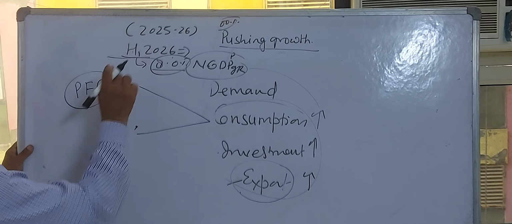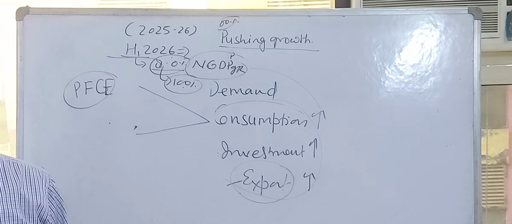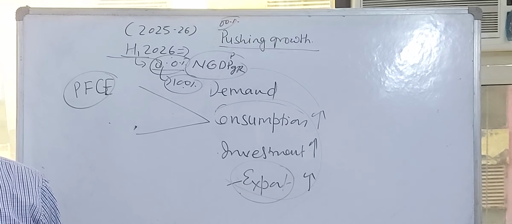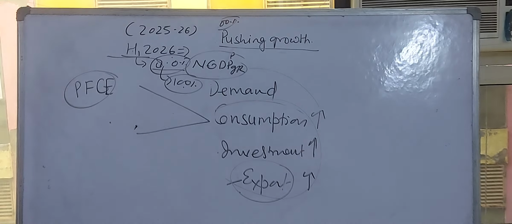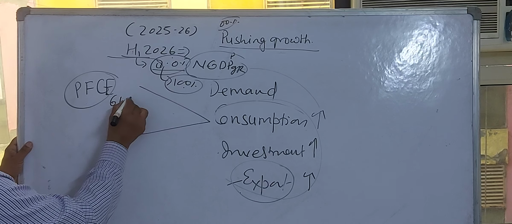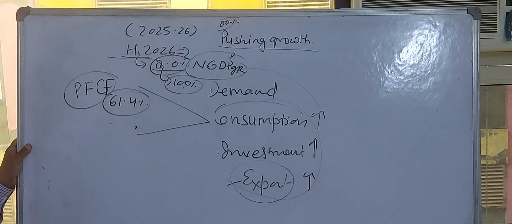Suppose you take this 8% as 100%. Out of this 100%, how much was contributed by private final consumption expenditure? It was 61.4%. Now are you clear?